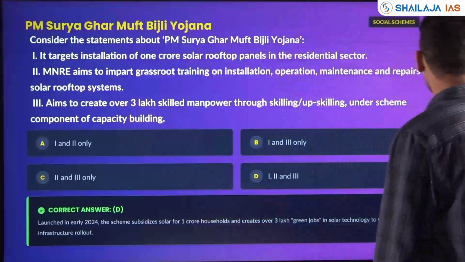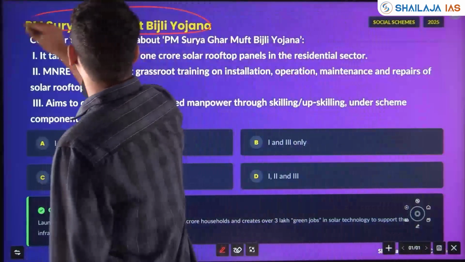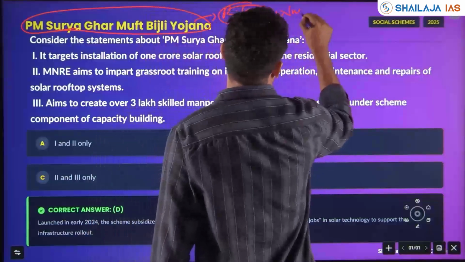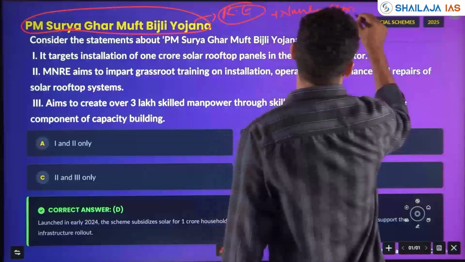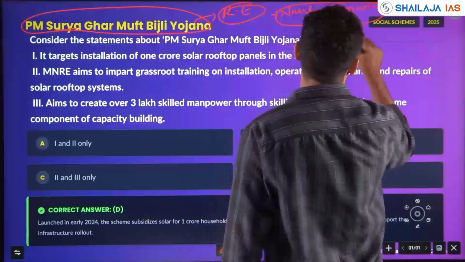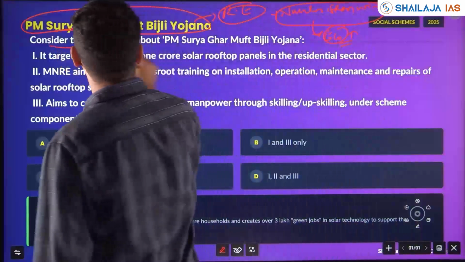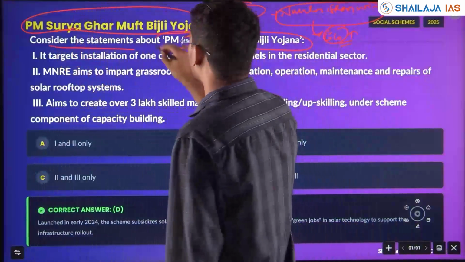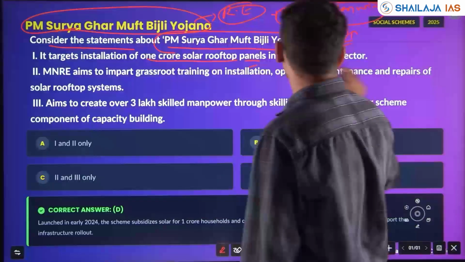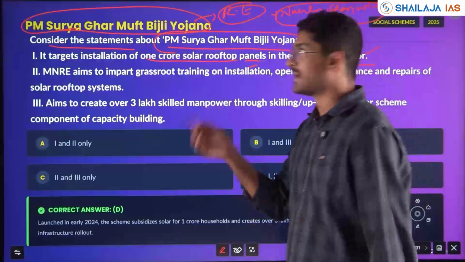Next, PM Surya Ghar Muft Bijli Yojana. This was in the news. See, which are the areas? Renewable energy, nuclear energy, solar, wind, all this will be very important with economic schemes also, with economic growth. The power sector, all these are in the news always. Consider the statements about PM Surya Ghar Muft Bijli Yojana. It targets installation of 1 crore solar rooftop panels in the residential sector. Is it correct? Yes, you should have knowledge of these current affairs topics.